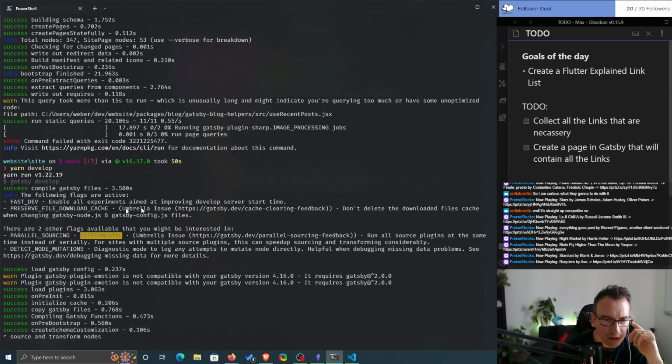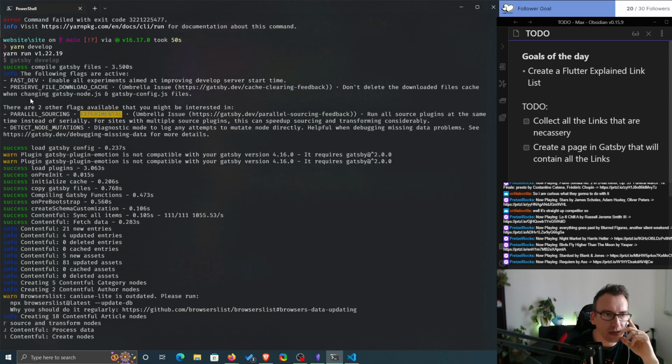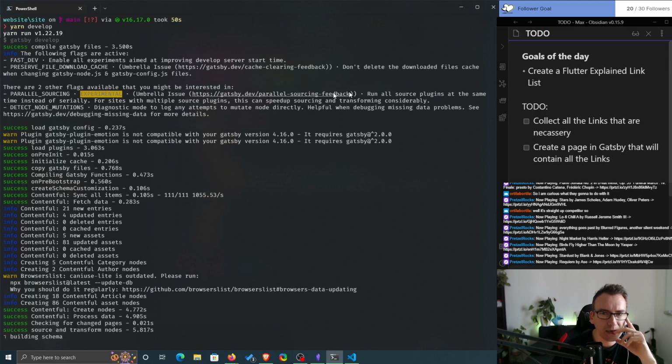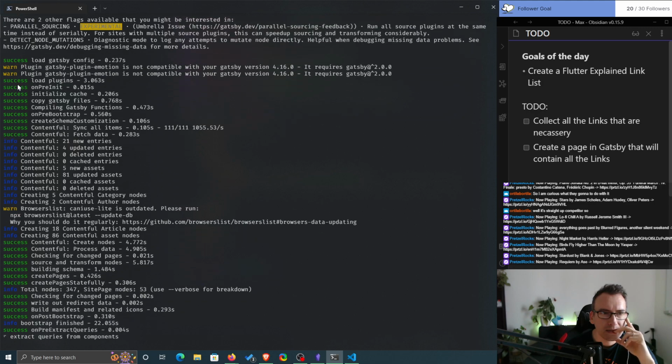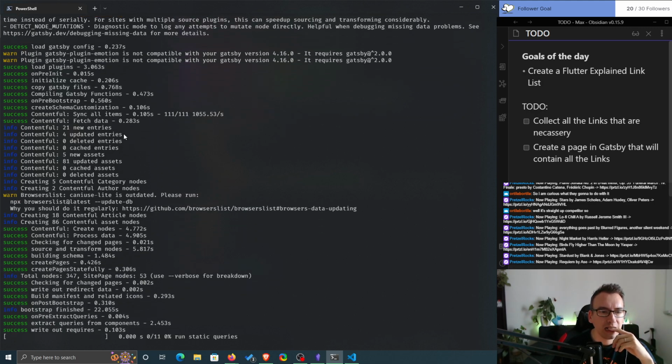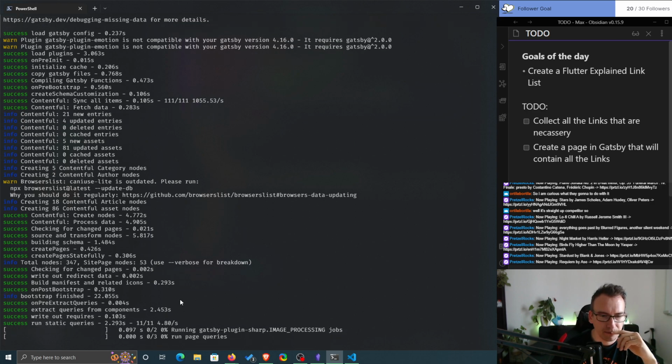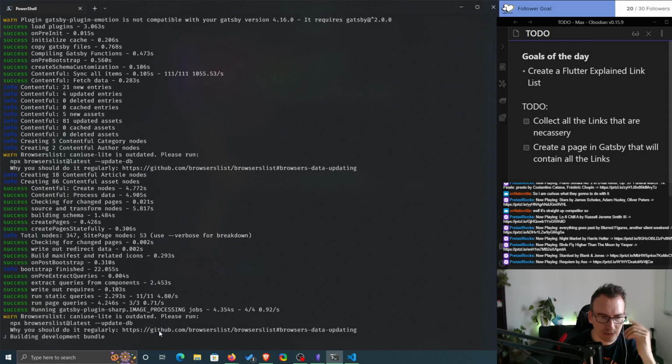FastSave and all experiments aim to improve the development server cache. There are two other flags available that you might be interested in. Parallel sourcing. Nah, that's all good. Now it works. Sometimes it's a little bit weird.